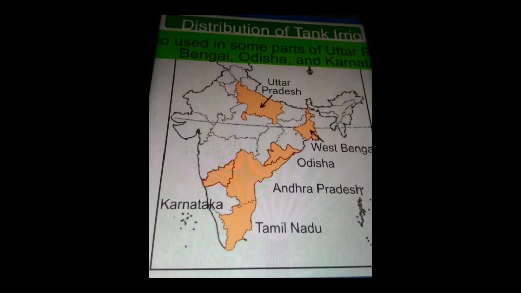Distribution of tank irrigation. It is extensively used in Tamil Nadu and Andhra Pradesh. It is also used in some parts of Uttar Pradesh, West Bengal, Orissa, and Karnataka. Many parts of India are irrigated by tanks. There are nearly 40,000 tanks in Tamil Nadu. They are also found in hilly areas of Maharashtra, West Bengal, Rajasthan, Madhya Pradesh, Bihar, and Kerala.